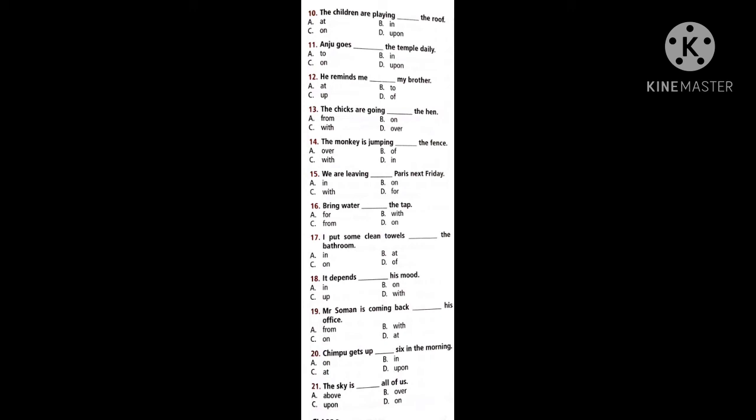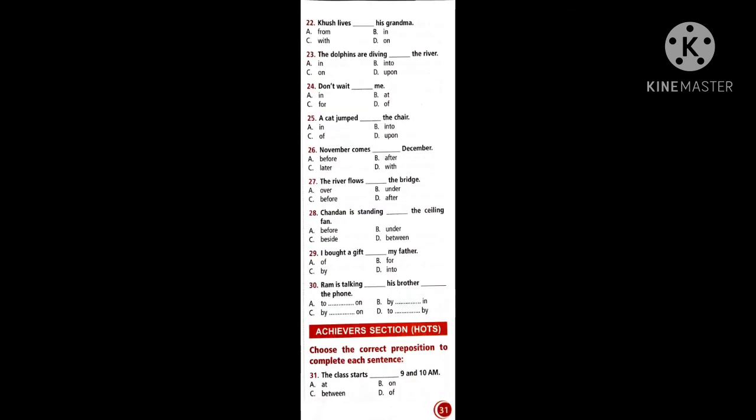Try to read the options and try to use them with your personal things so that it will be easy for you. The sky is dash all of us. Can we say where the sky is? 21. So in the same way, try everything from 15 to 30, going on reading the questions. Now let us go with the achiever section. Choose the correct preposition to complete each sentence.